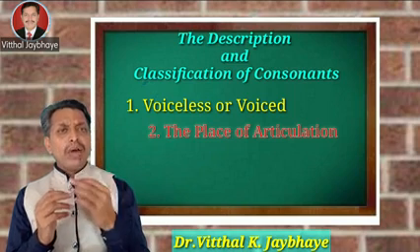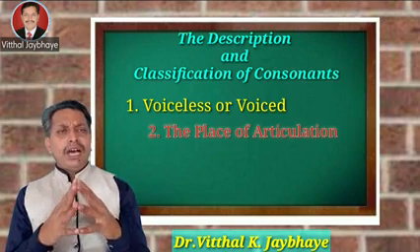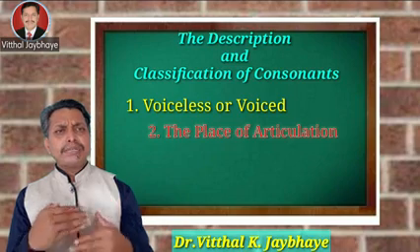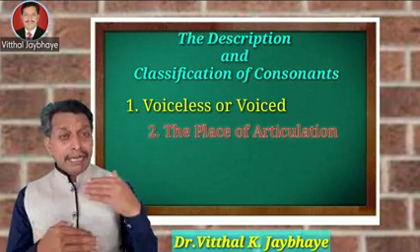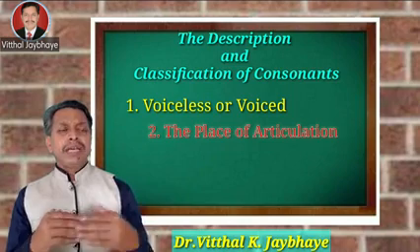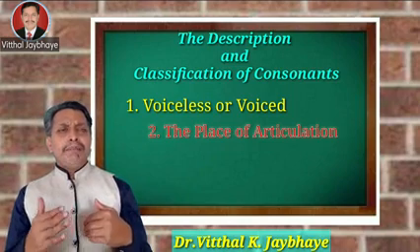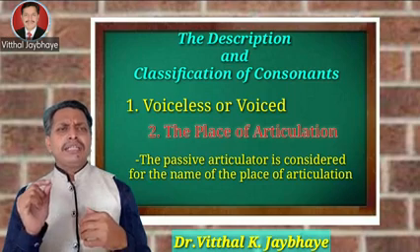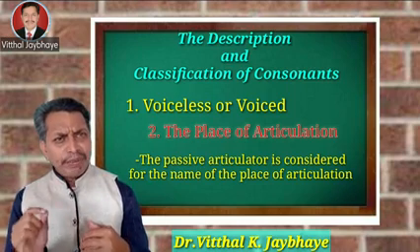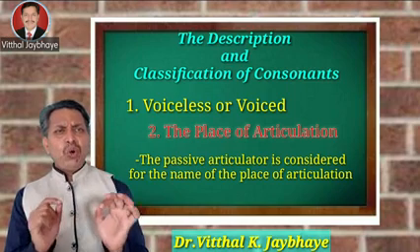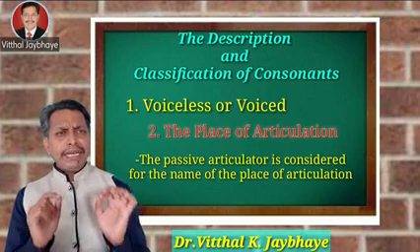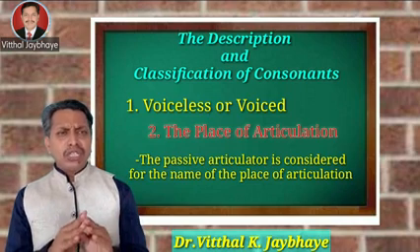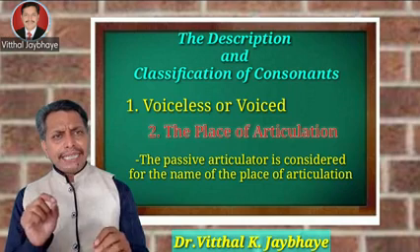It means where the two articulators meet, and on that basis we give it a title, known as the place of articulation. As far as place of articulation is concerned, generally the passive articulator is considered for the nomenclature. If you want to name the place of articulation, then the active articulator is not considered, only the passive articulator.